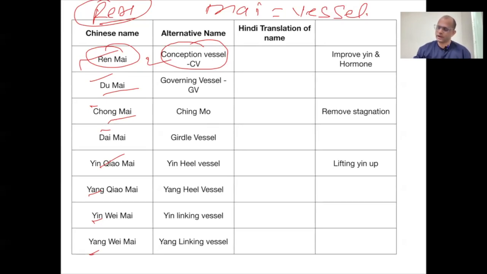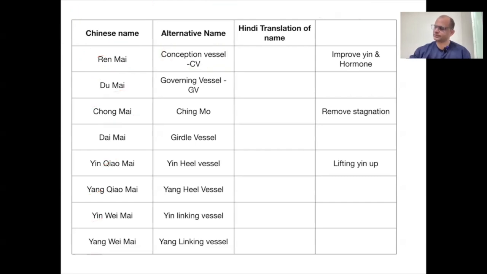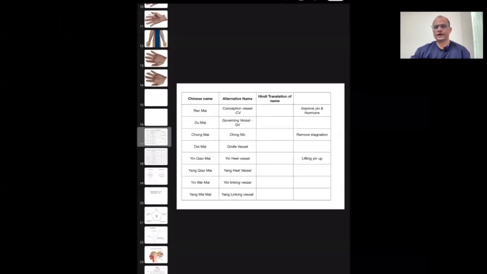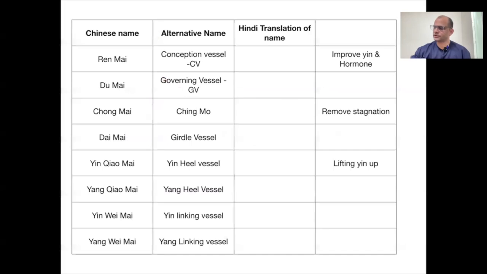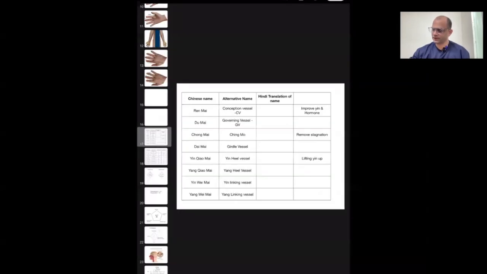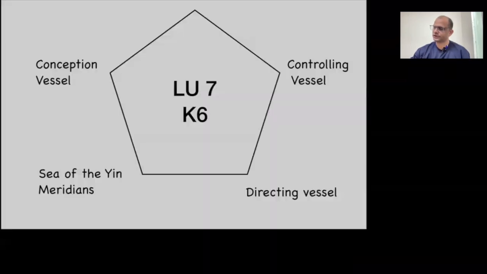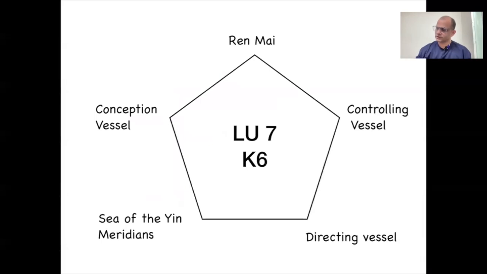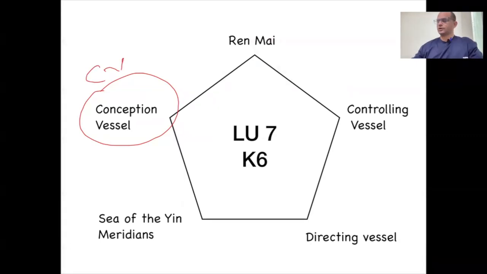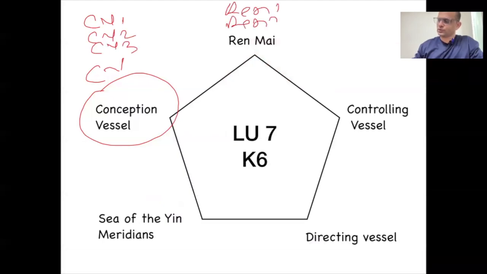If we talk about the Ren Mai, अगर हम Ren Mai की बात करें, so Ren Mai means conception vessel. There are many other names of Ren Mai. तो 8 हमारी एक्स्ट्राऑर्डिनरी मेरिडियन है, उसमें जो पहला मेरिडियन है Ren Mai, and the many other names of the Ren Mai we can see here, like conception vessel, or we call it CB or Ren Mai. So we say CB1, CB2, we know all the points, CB3 or Ren1, Ren2, Ren3.